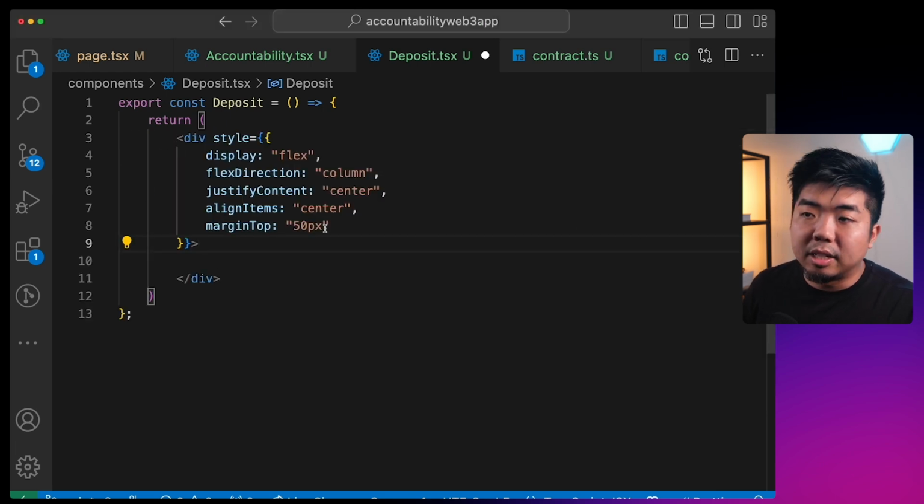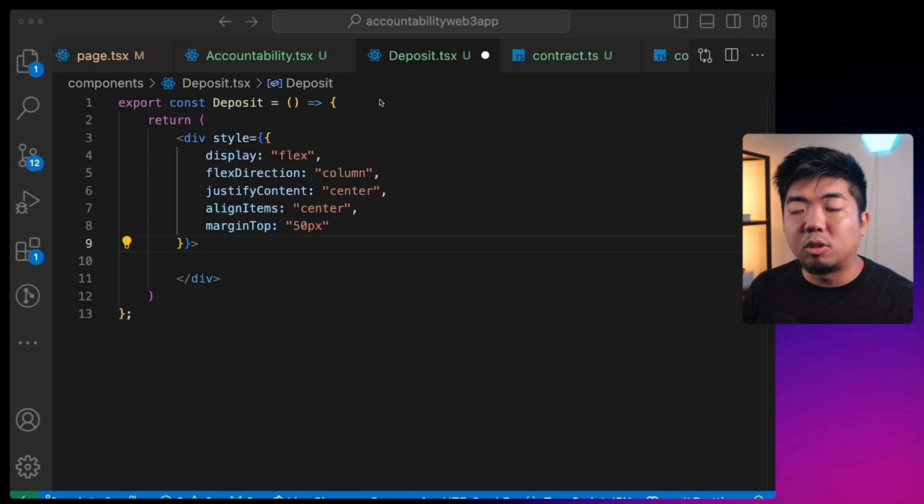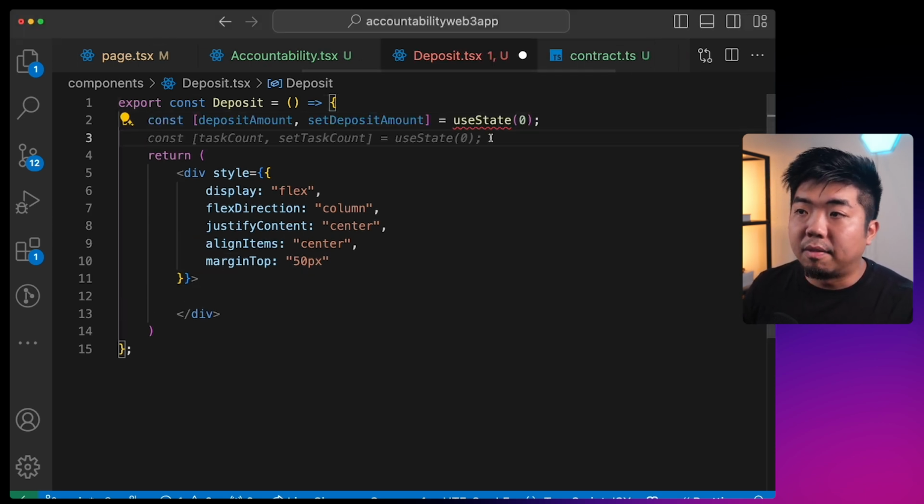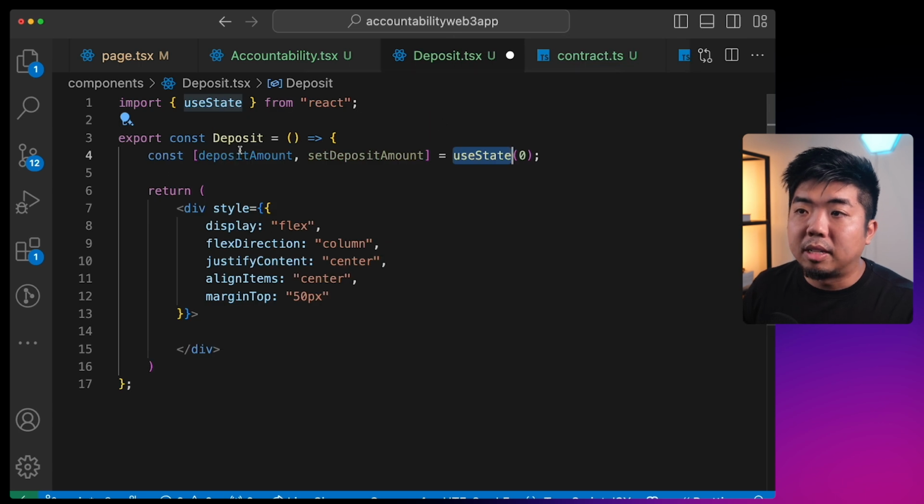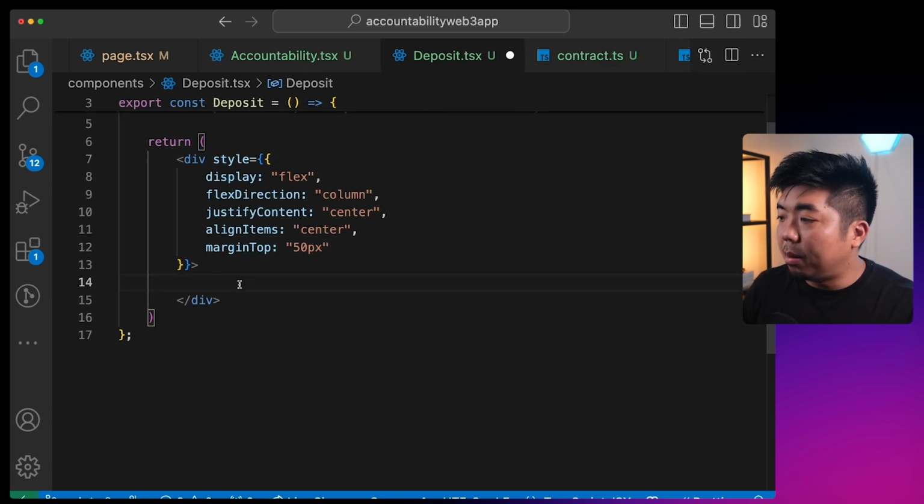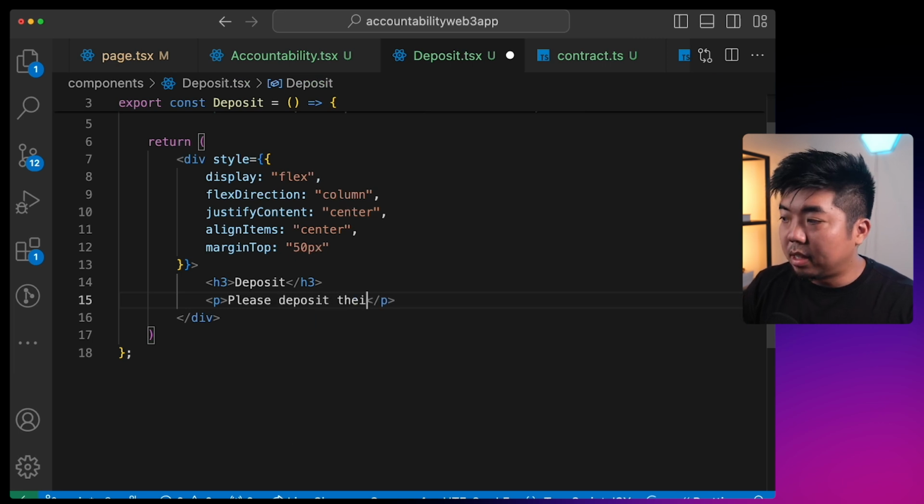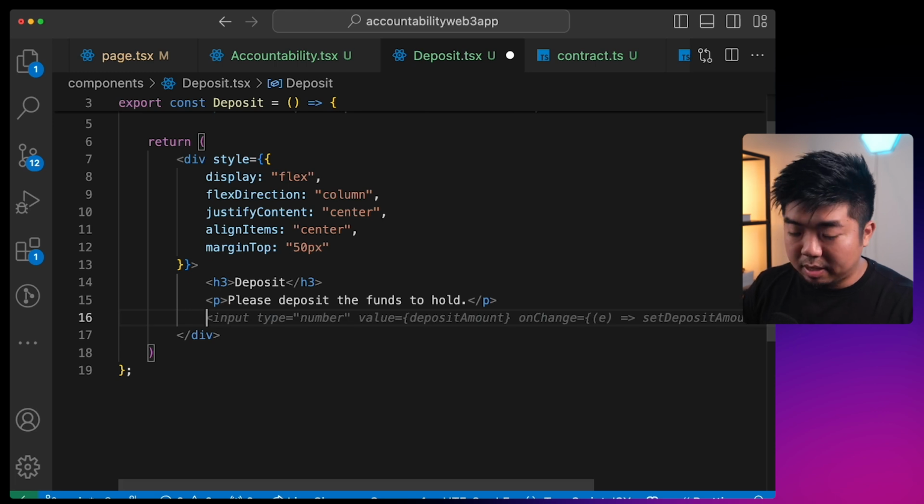And I'm going to give this component some styling right over here. So just again, adding some margin, giving it a display of flex. And what we're going to do here is we need to create an input for a user to put in the amount that they want to deposit. So I'm going to create a state variable up here for our deposit amount that we will use for our input here. So we're just going to create a header 3 here. We'll say deposit, and we'll give a little description that says, please deposit the funds to hold.